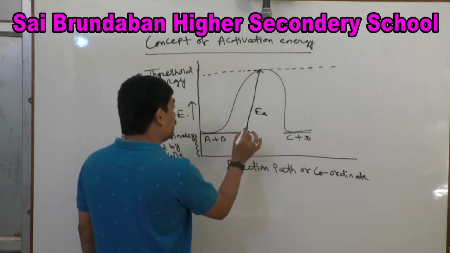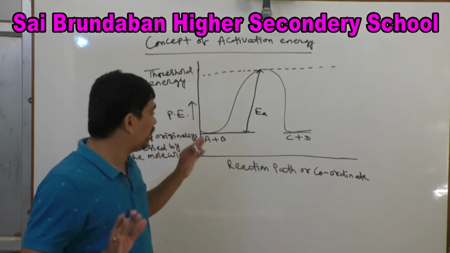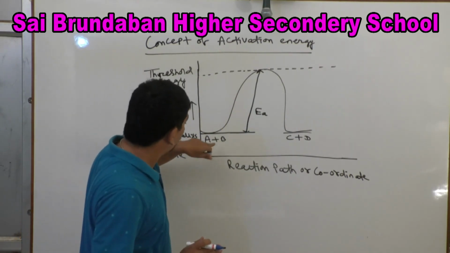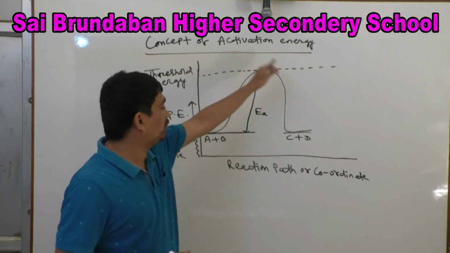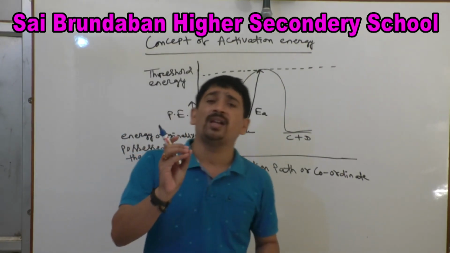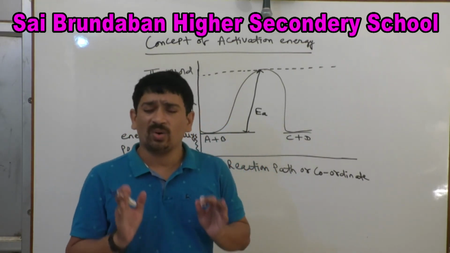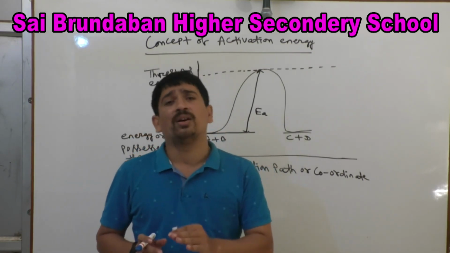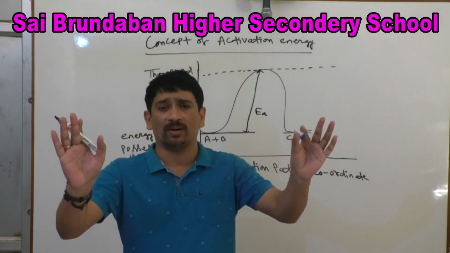Before this, look at A and B, the reactants, which do not possess a sufficient amount of energy. So when A and B reach the threshold energy barrier, then they give the product. Otherwise, they will not give the product. Similarly, I am giving you a practical example. Suppose a person has not eaten for 2 days, he only takes drinks. Can he run at least 5 km? It is not possible for him to run 5 km.